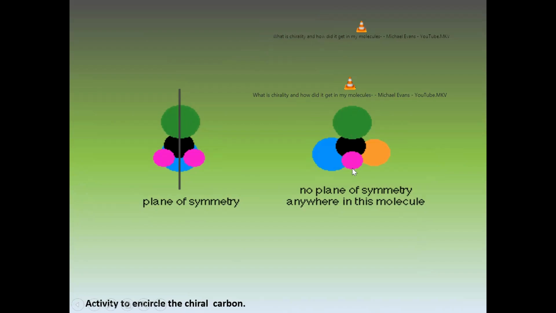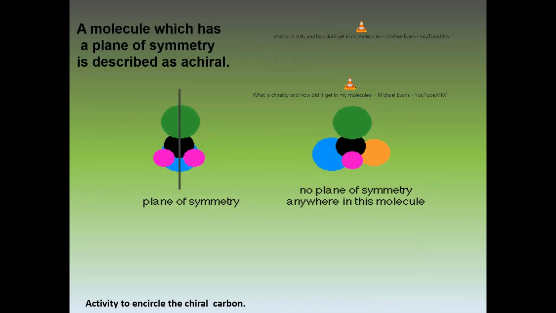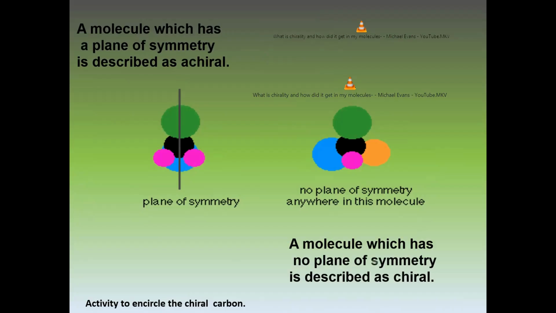When there is no plane of symmetry, this is called a chiral molecule. A chiral molecule has no plane of symmetry. A molecule which has a plane of symmetry is described as achiral, while a molecule which has no plane of symmetry is described as chiral.